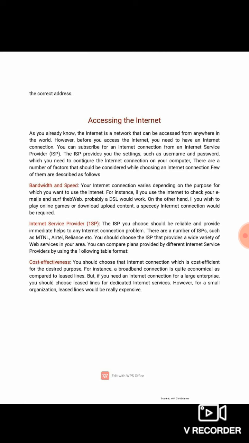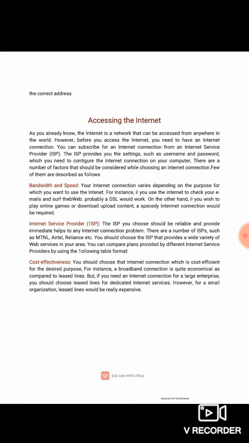It means that the data transfer rate from source to destination must be very speedy. The next one is the internet service provider. It is an internet operator that provides us the internet services, so we can go to the best internet service provider of our area.